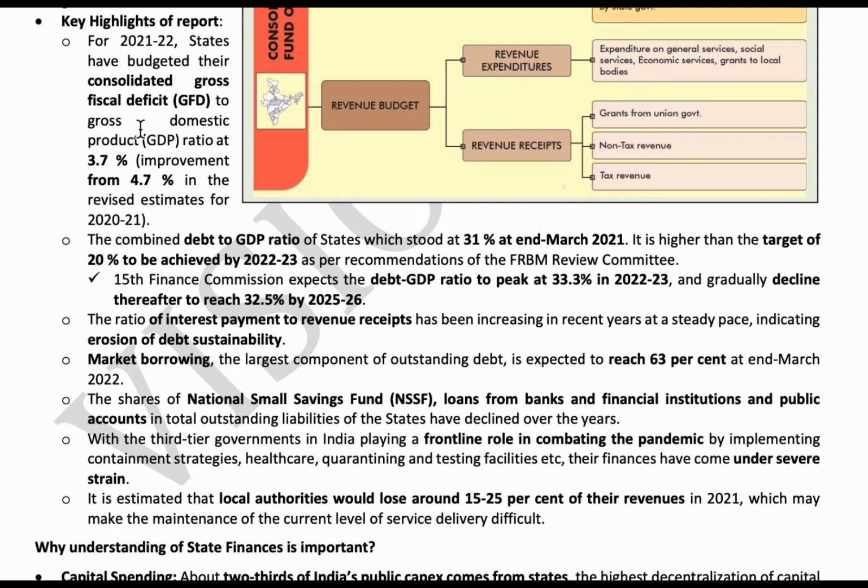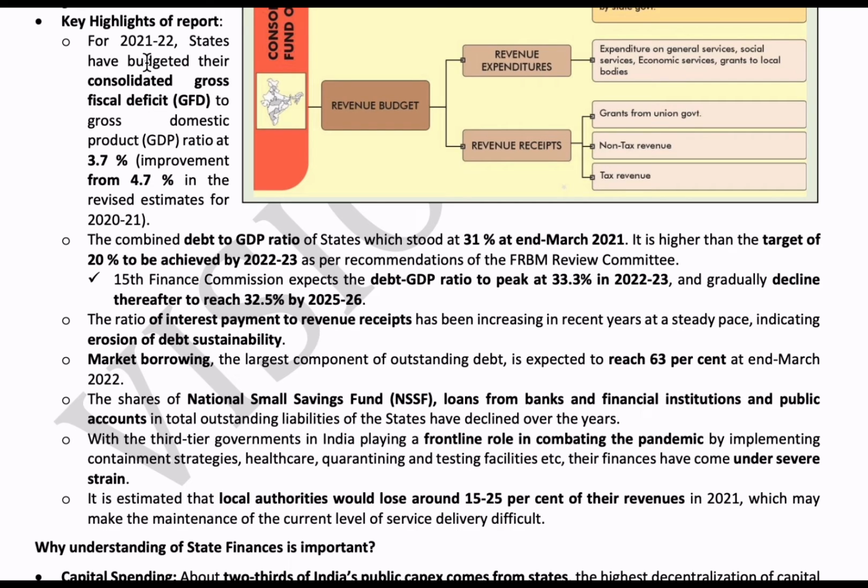Now GDP. GDP means gross domestic product, or in other words, consumption plus investment plus government spending plus net exports. This is called gross domestic product. That means the total market value for goods and services, or the finished goods, is called GDP. Now let's read this point again.